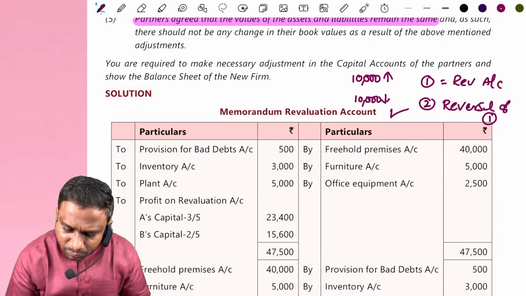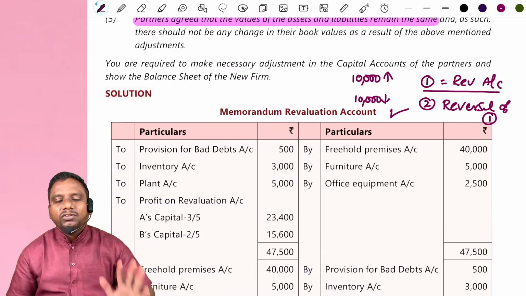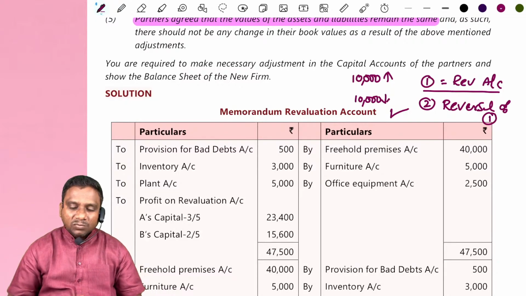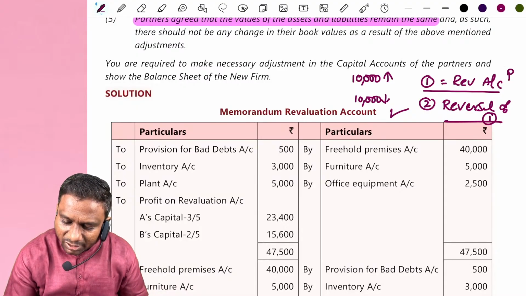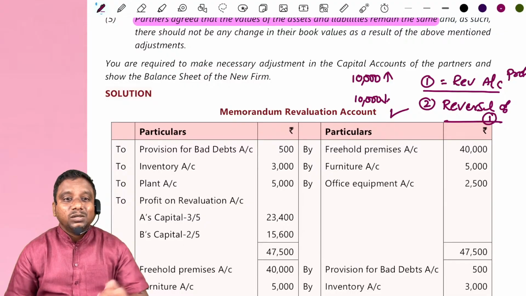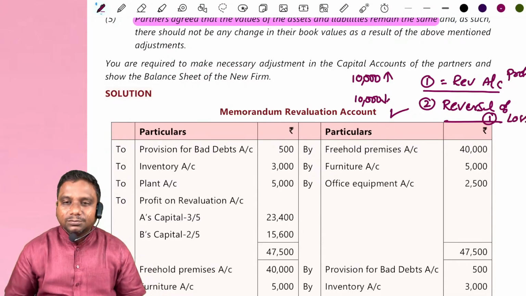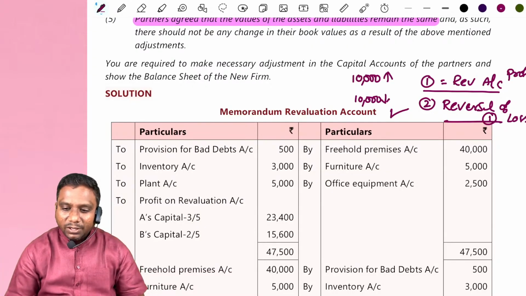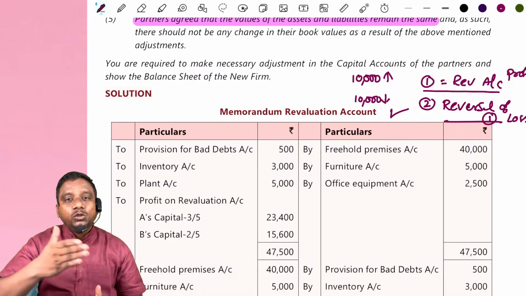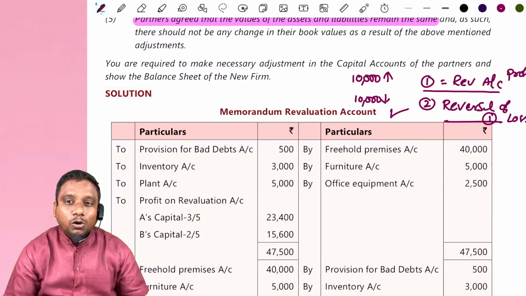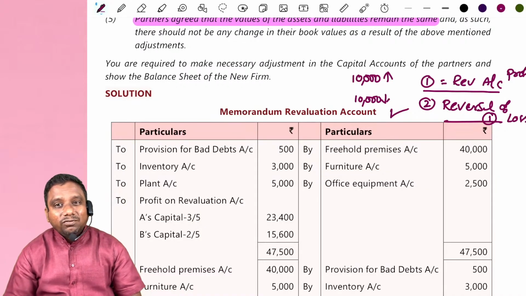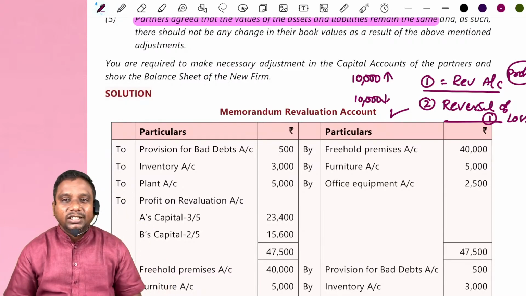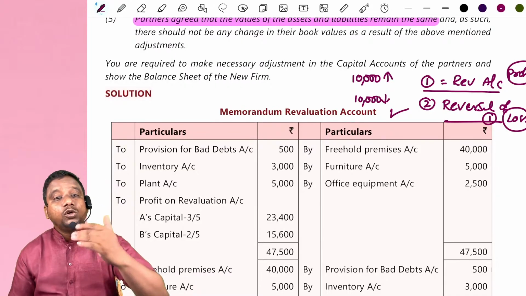In the first part, whatever profit or loss we get is distributed to the old partners in their old profit sharing ratio. Suppose in the first part we have profit, the second part automatically becomes a reversal, so we get a loss. This loss we distribute to all partners in their new profit sharing ratio. So what is the benefit? First part profit is distributed to the old partners in their old profit sharing ratio. Second part loss is distributed to all partners.